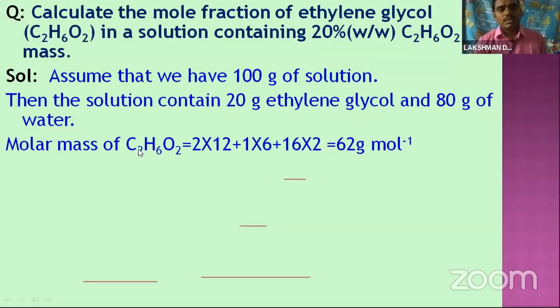The number of carbon atoms is 2, hydrogen atoms is 6, and oxygen atoms is 2.